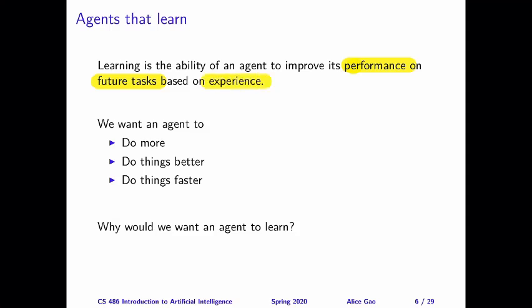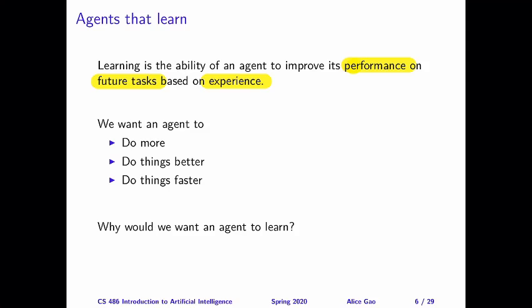So we need to have some data. We need to have seen some things, and these things will help us to learn about how to complete these tasks so that we can do them well in the future. In other words, the agent needs to remember the past in a way that is useful for the future.